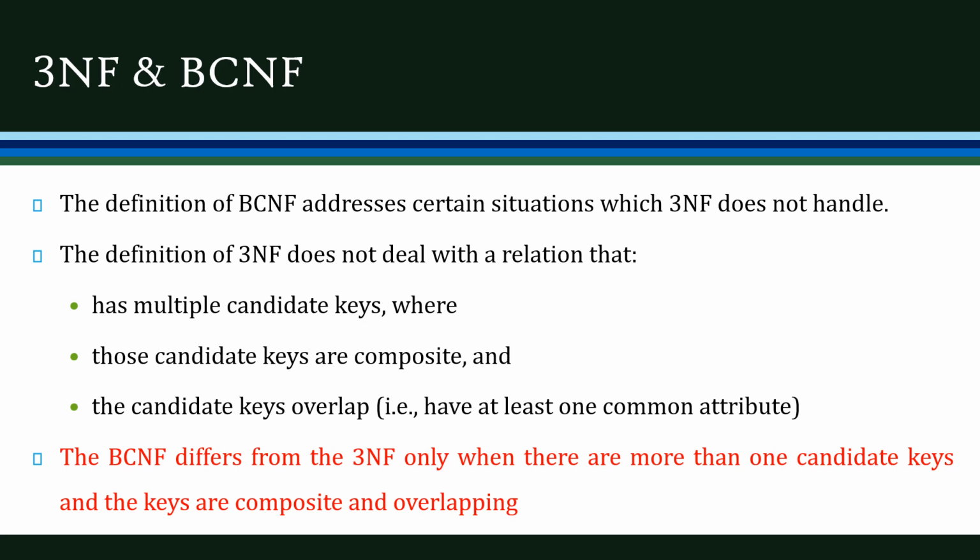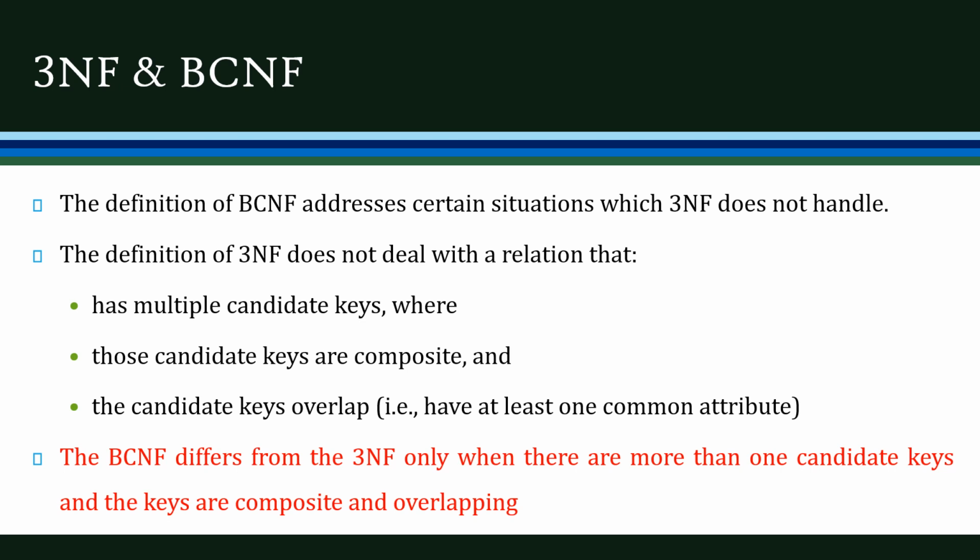Now let's have a look at the difference between third normal form and BCNF. The definition of BCNF addresses certain situations which the third normal form does not handle. The definition of third normal form does not deal with a relation that has multiple candidate keys, where those candidate keys are composite and these candidate keys overlap. Overlapping means they have at least one common attribute.